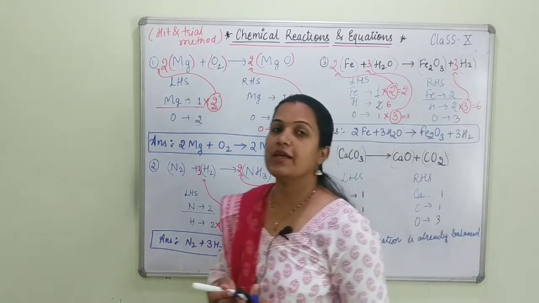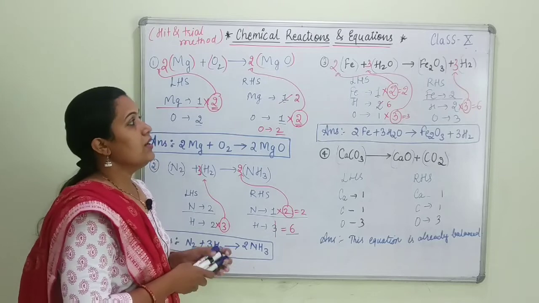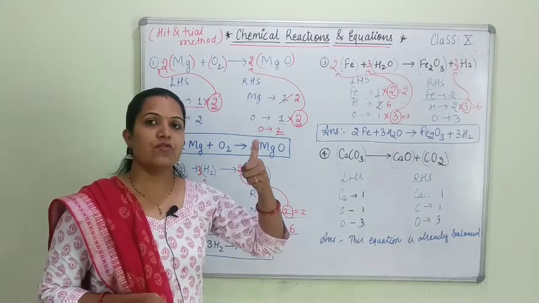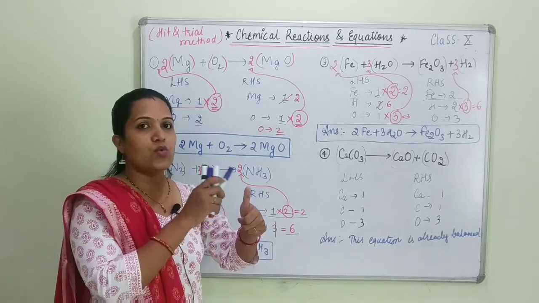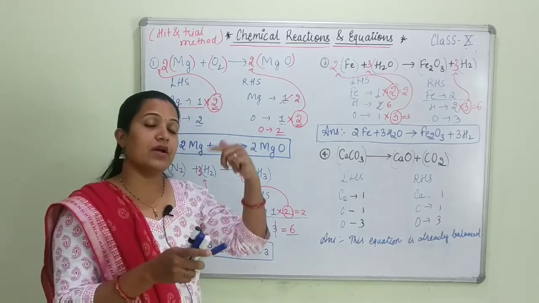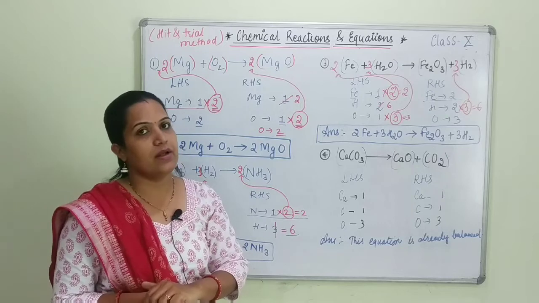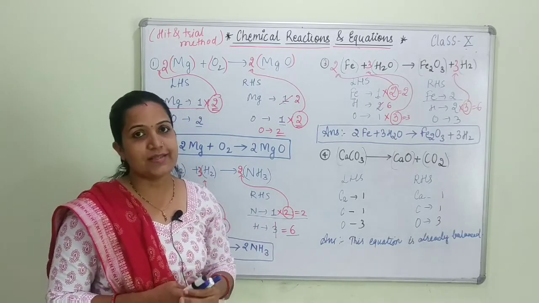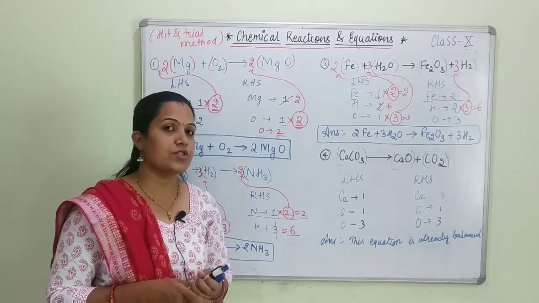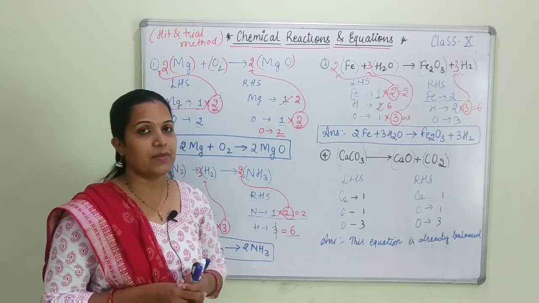So students, in this way we can study how to balance a chemical equation. Okay, got it? Now let's revise all the steps. The first step is to count the number of atoms on both sides, LHS and RHS, then put a bracket in the equation which is given, then use a particular integer to balance that element on both the sides. Students, after solving these 4 questions, do solve the NCERT in-text questions. When you solve all the NCERT in-text questions, then you will have confidence in balancing chemical equations.